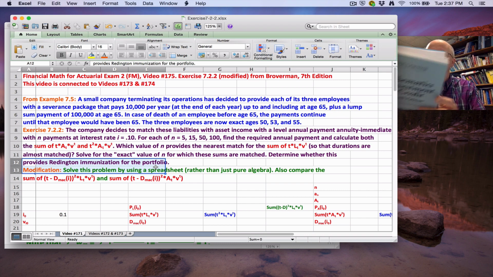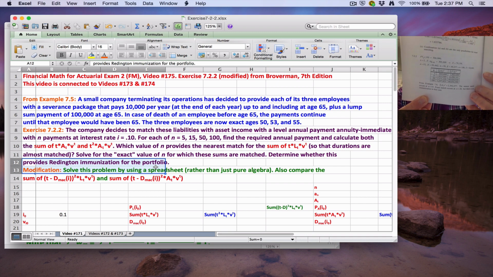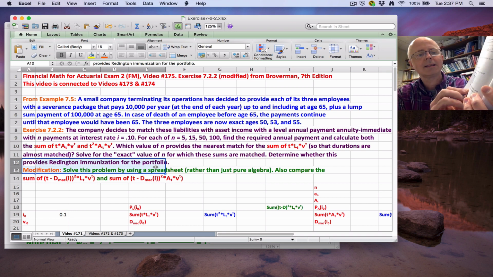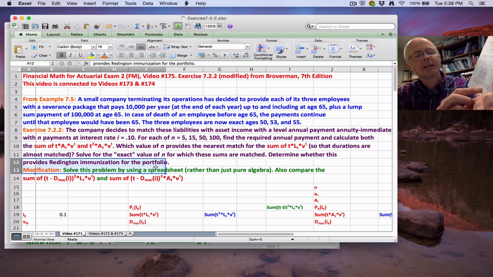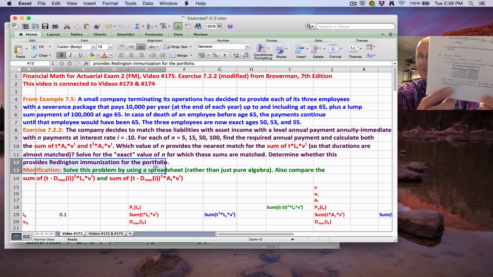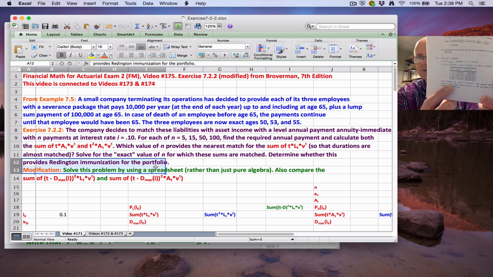If you look at the solutions manual, that looks like this. Here's the solution for this in the solutions manual. It's a bit more comprehensive, but still a little bit misleading. It's got that exact match, quote unquote, occurs at n equals 20, which is a different value of n. However, it says, but there is no immunization in that case. But that's actually wrong. There actually is immunization in the case where n equals 20, as we will see as we solve the problem. So there's no immunization in the case where n is 15, which is the solution to the first part, but there actually is immunization when n is 20.